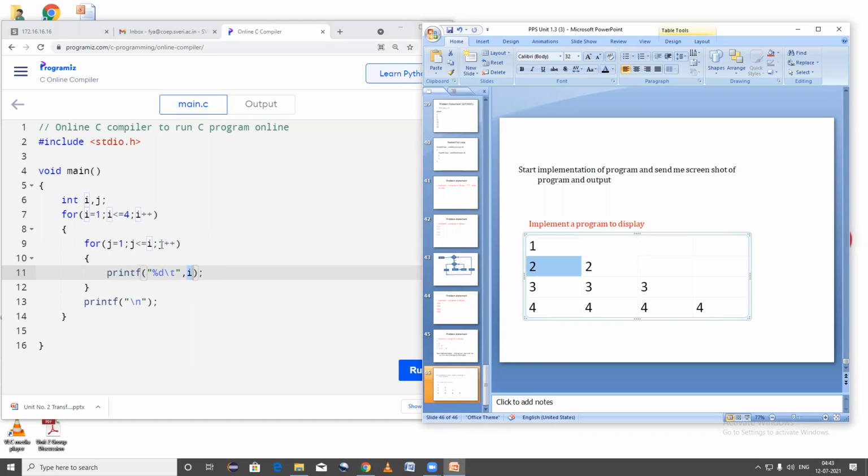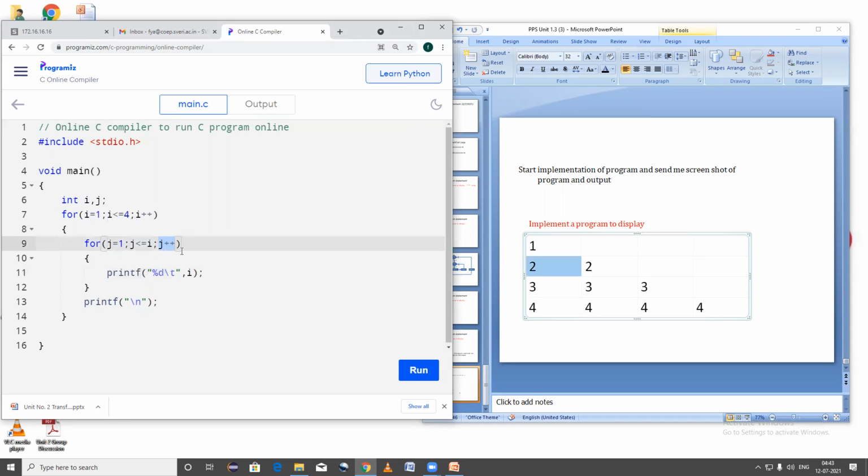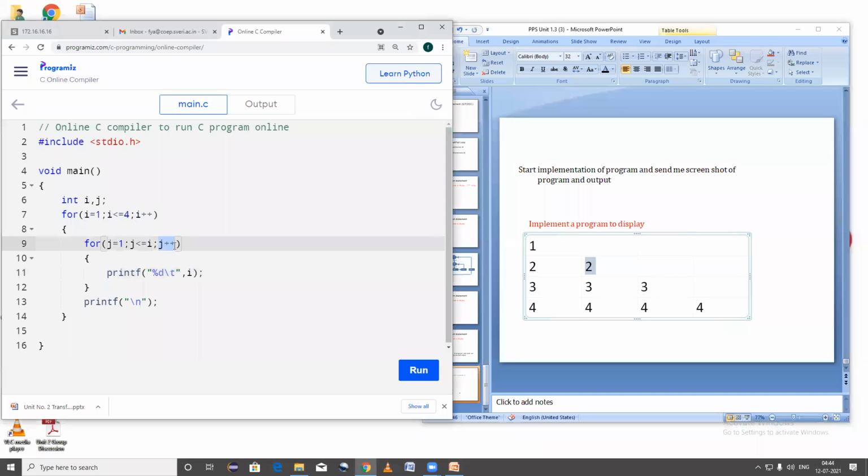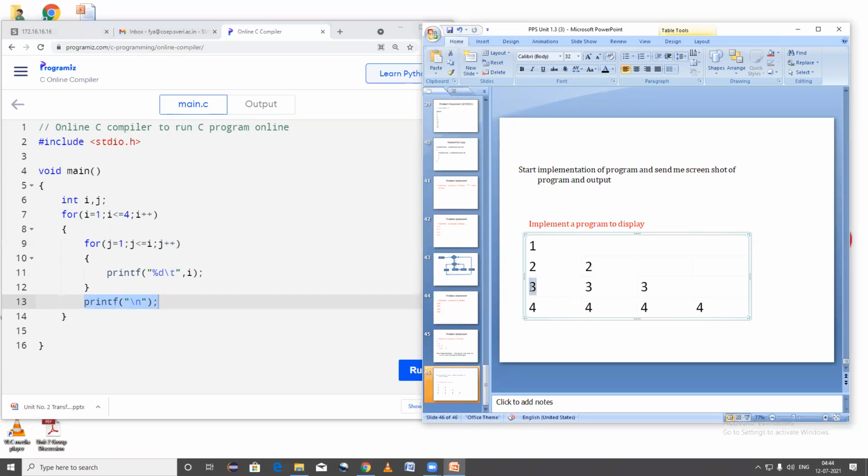Now again it increments the value of J variable. Remember here, the value of I is not incremented. Value of J is incremented. It checks the condition, 1 plus 1, 2. 2 is less than or equal to 2. Again this condition is true. It prints the value of I. What is the value of I? That is 2. So it prints this 2. Again, it increments the value of J by 1. 3 is less than or equal to 2. The condition is false. It goes to the next line. So with backslash n, the pointer will be here before this 3.